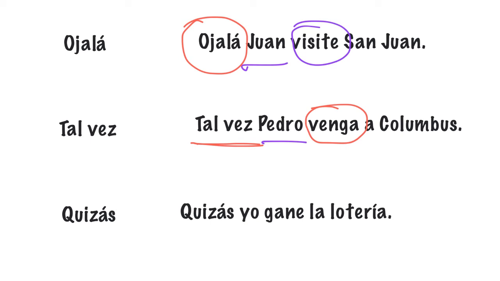Okay, again, this is a simple sentence. It only has one subject, yo. It only has one verb, gane. But because we're using quizás, we're going to use a subjunctive.